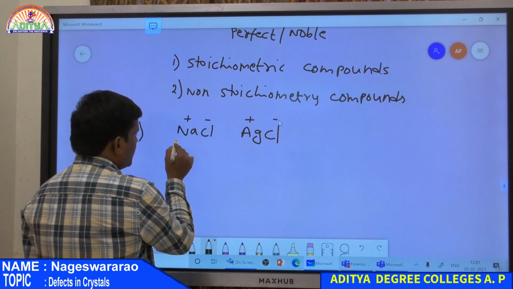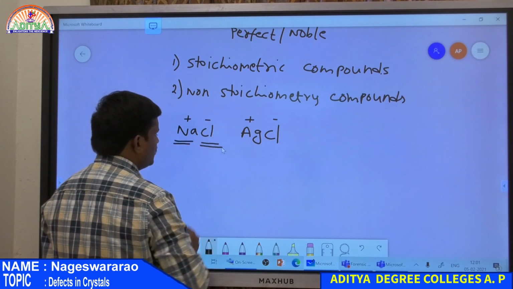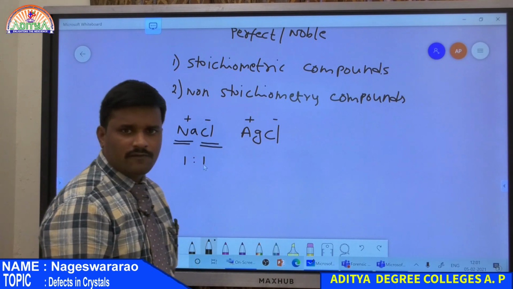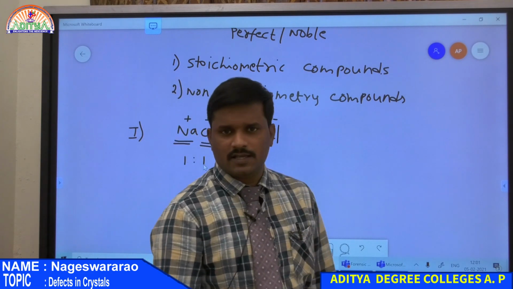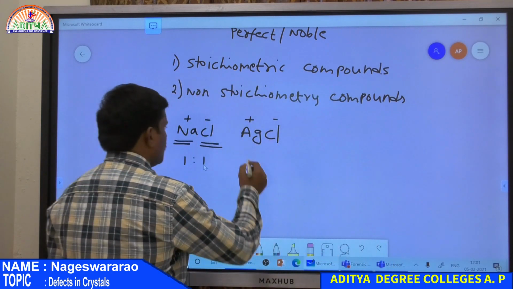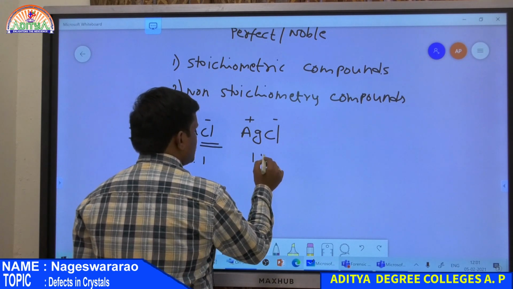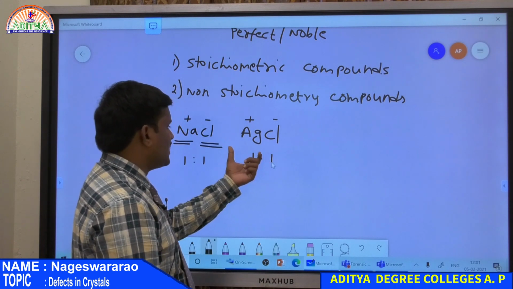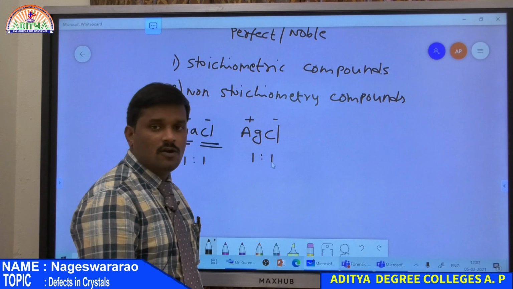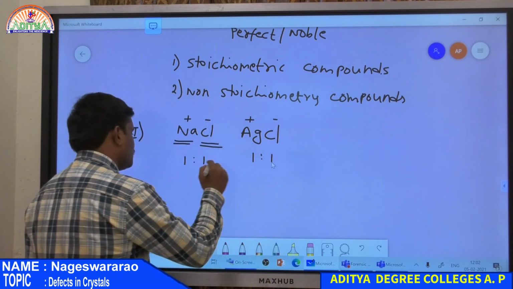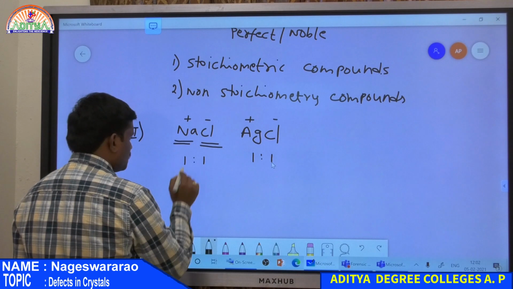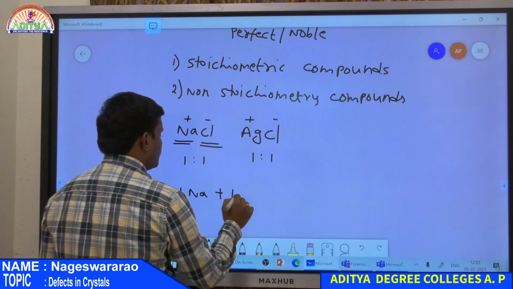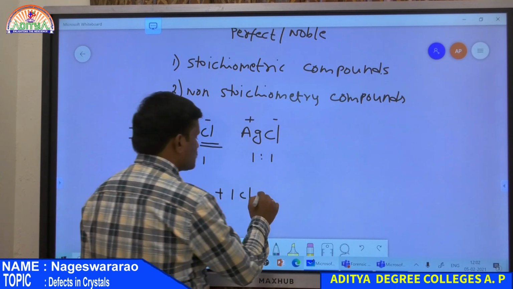Therefore the ratio of positively charged and negatively charged ions is 1:1, and it is also equal to the number of moles of sodium. NaCl is always prepared by reacting 1 mole of sodium with 1 mole of Cl, so it gives NaCl.